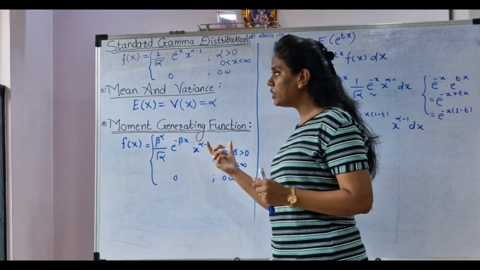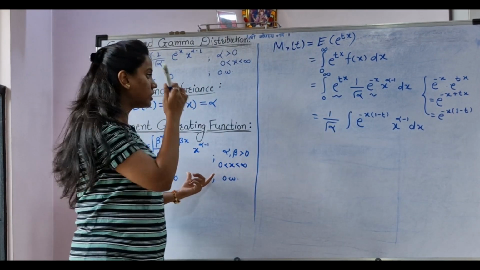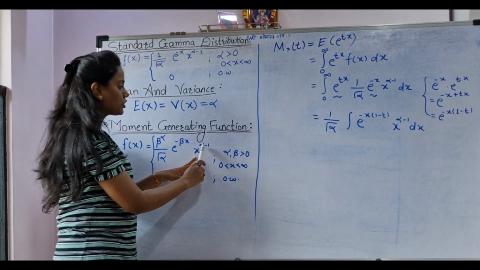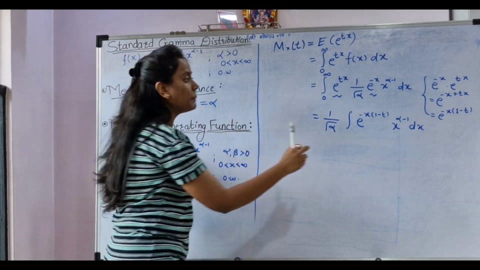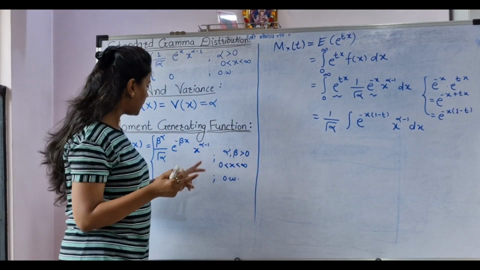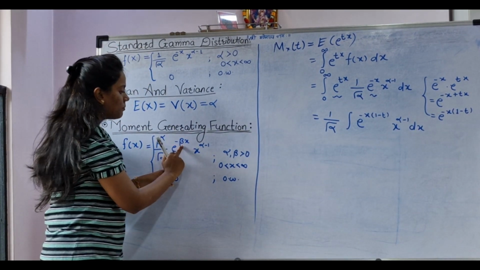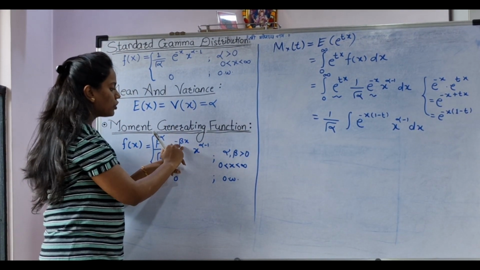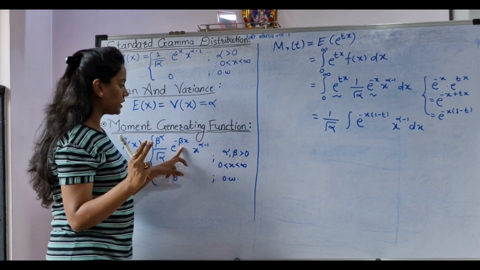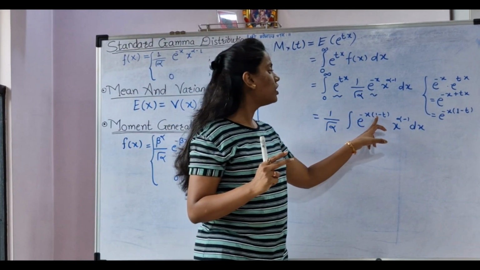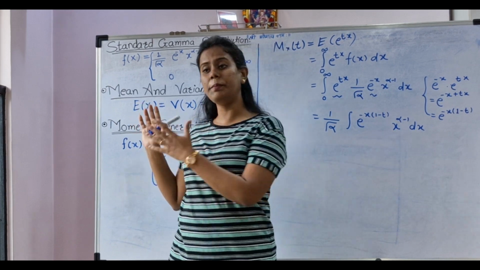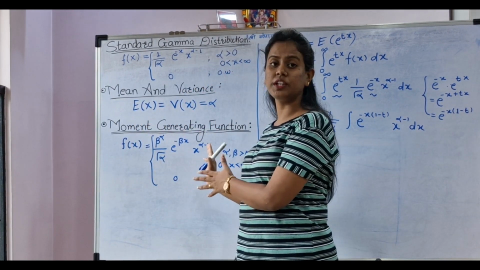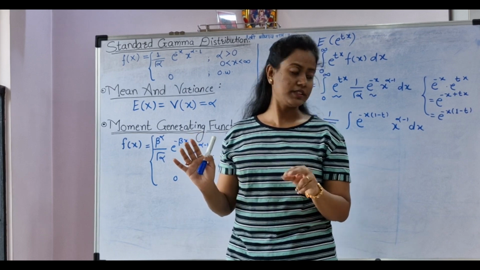Now if you compare these two terms, you can see we have the term x to the power alpha minus 1, so our one parameter is alpha. Now with e to the power minus beta x, the second parameter beta we are getting as 1 minus t, so it is the same as the gamma distribution with two parameters, right?